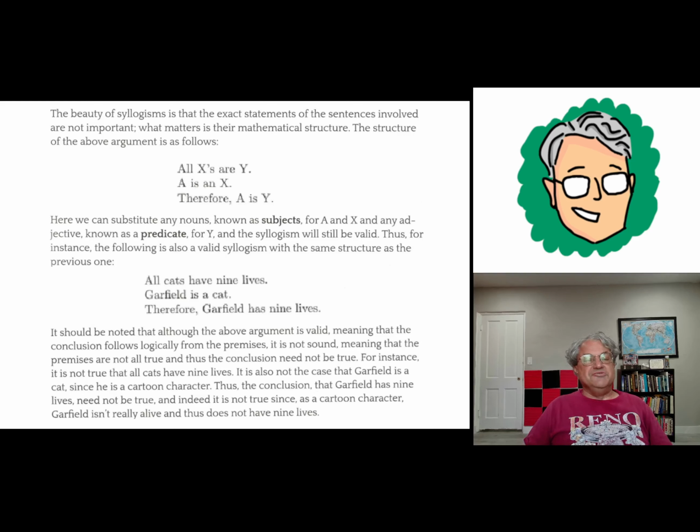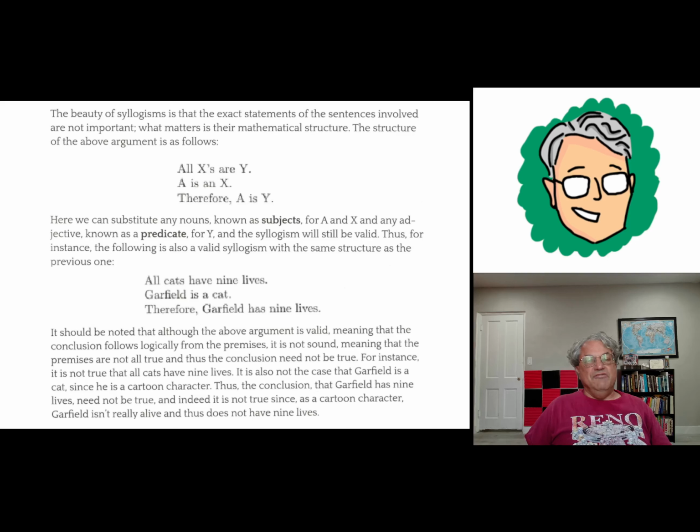Doesn't necessarily mean it's true, though. I'm actually going to give an argument that's false, but not because the logic's wrong. There are 2 things about arguments. They have to be valid. Valid means that the conclusion follows logically from the premises, if you assume the premises are true. The first 2 of these statements here are what are called premises. The third one is a conclusion, and usually we paraphrase a conclusion by saying "therefore" to start it out. So here's another logical argument with the same structure as the one I just gave. All cats have 9 lives. Garfield is a cat. Therefore, Garfield has 9 lives.